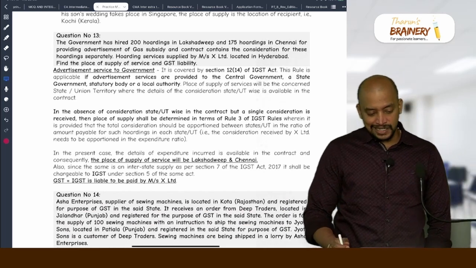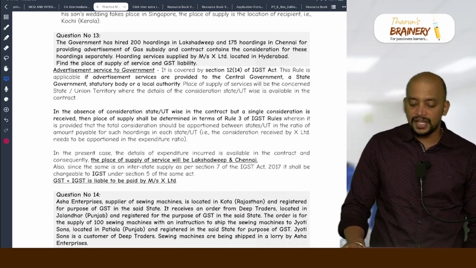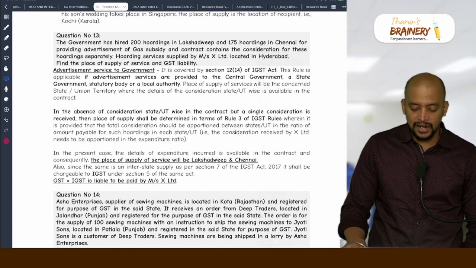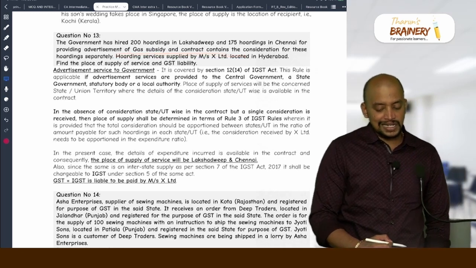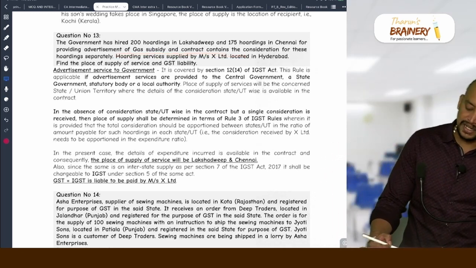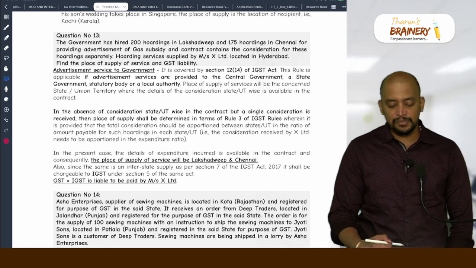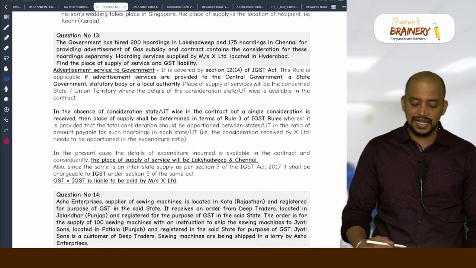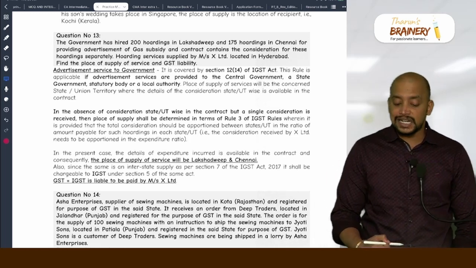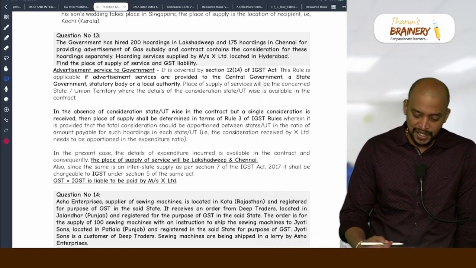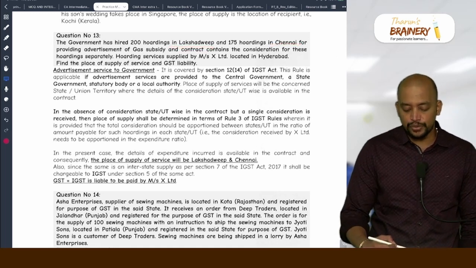Then question 13. The government has hired 200 hoardings in Lakshadweep and 175 hoardings in Chennai for advertisement of gas subsidy, and the contract contains a consideration for these hoardings separately. Hoarding services are supplied by Messrs. X Limited located in Hyderabad. Find the place of supply of service and GST liability. Is it advertisement services to government? Yes. So we need to take each state where the advertisement is provided. Where is the advertisement provided? Lakshadweep and Chennai.